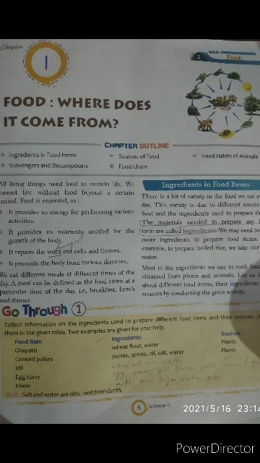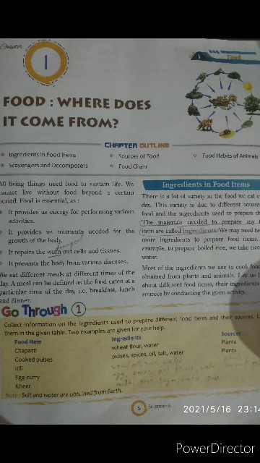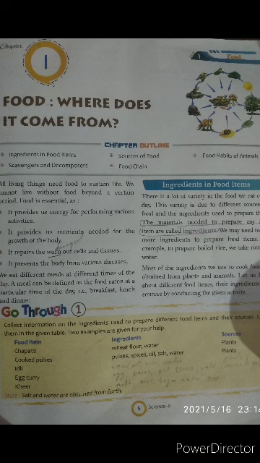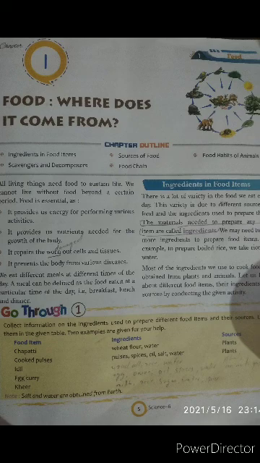Worn out means damaged. It repairs the damaged cells and the tissues in our body. And the last point is that it prevents the body from various diseases. These are the main 4 points: why food is essential for us. If any question comes like that, this is the main answer.